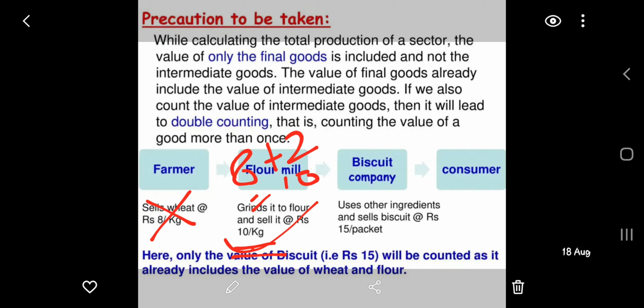Okay. After that, when the biscuit company is producing biscuits, it sells one packet at the price of 15 rupees.